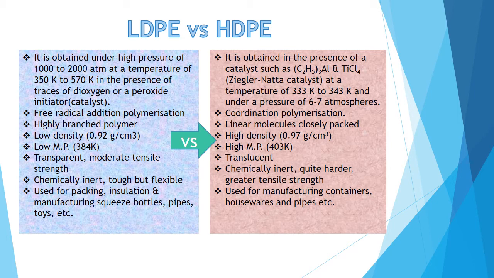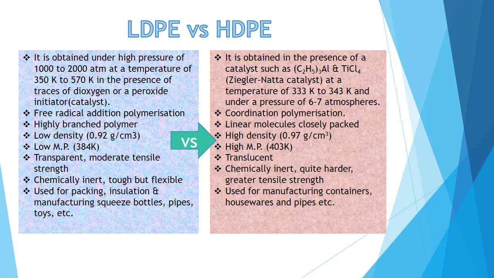Now in this, what are the reaction conditions? That is 350 Kelvin to 570 Kelvin. Whereas in high density you can see the temperature is 333 Kelvin to 343 Kelvin and the pressure is 6 to 7 atmosphere, whereas for low density the pressure is 1000 to 2000.